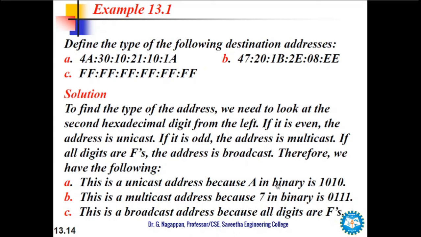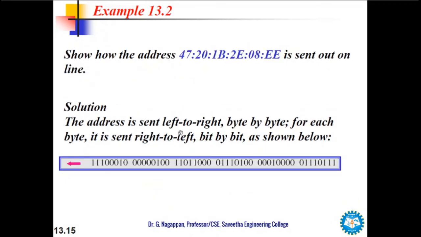And if all the digits are 1, it means F. So A ends with 0, 7 ends with 1, and here it is F, sorry, this one is F, and if all are ones, that means it is a broadcast address. So this is how, by the Ethernet address of the destination address in the frame, we can identify whether it is unicast, multicast or broadcast. Now in this example, show how the address is sent out online.